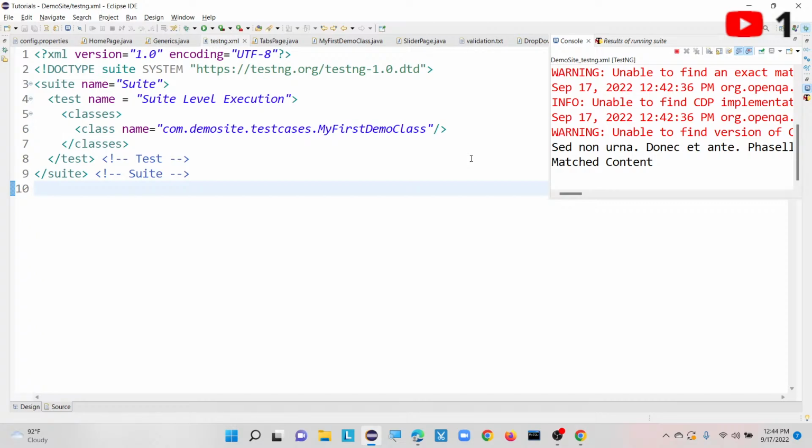Otherwise it is not possible to automate with only Selenium, because Selenium is first of all an open source tool, right? There is no one to answer why the wait conditions are not working inside my project. That's the reason why we have to use Thread.sleep, but not frequently. Wherever it is required only, we need to use it. It is not a good practice if you are using Thread.sleep again and again.